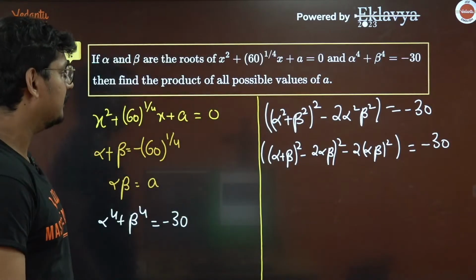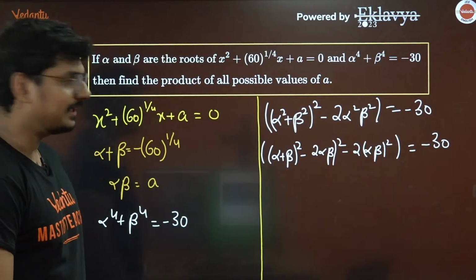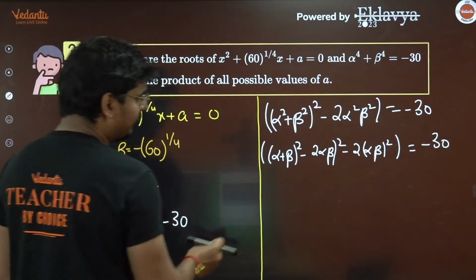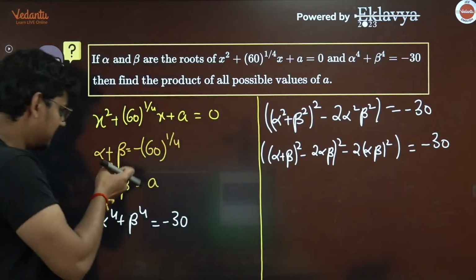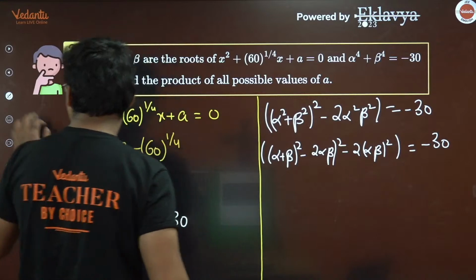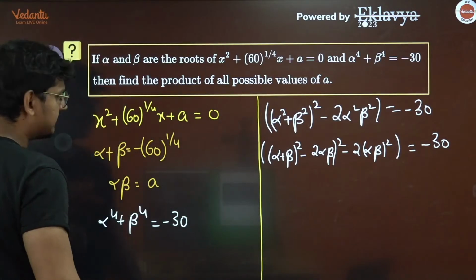This is basically how much? This is going to be minus 30. Is this clear for everyone out there, guys? Perfect. Now, do we have alpha plus beta value? Yes, we have alpha plus beta. Do we have alpha into beta? Yes, we do have alpha into beta. Just substitute those values now.